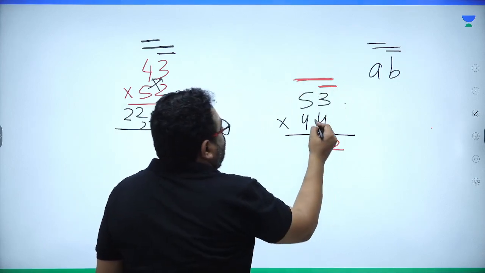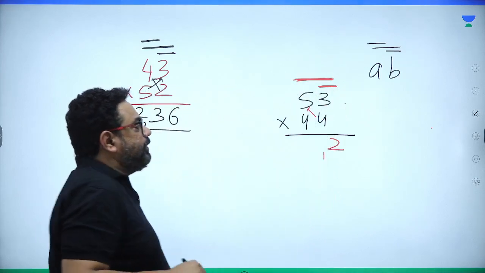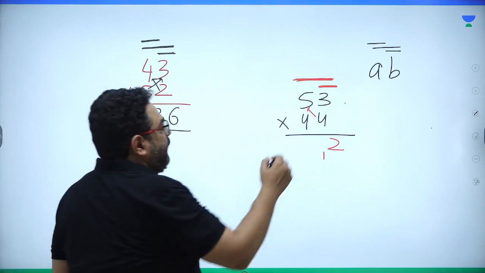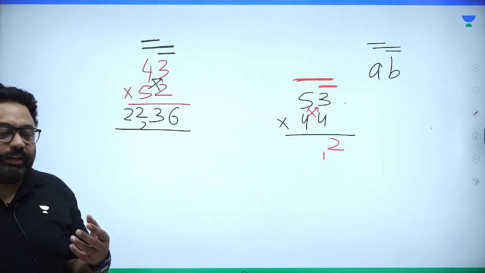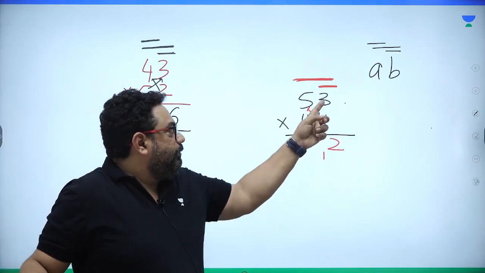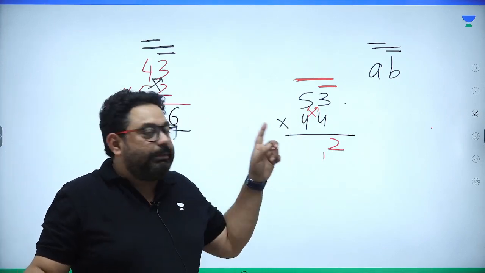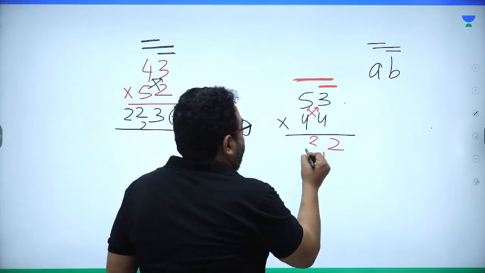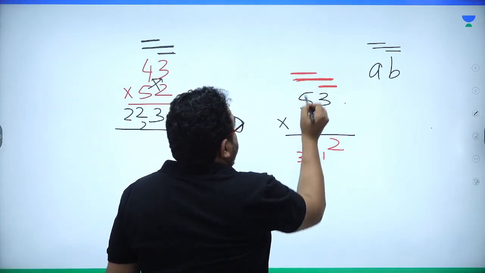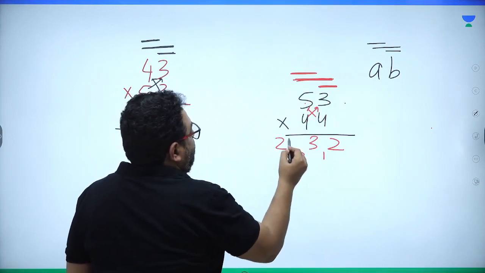Then mark on 2. Cross multiply: 5 4s are 20, and 4 3s are 12. 20 plus 12 is 32, plus 1 is 33, right? 3 carry. And last, 4 5s are 20 and 3 is 23.